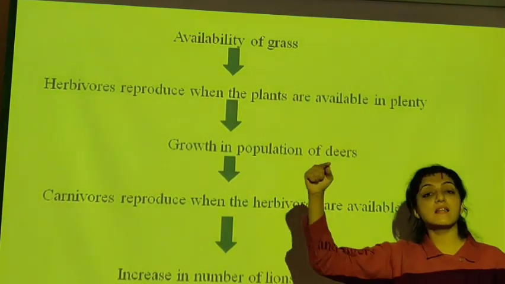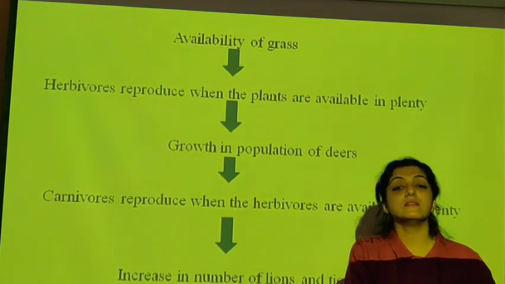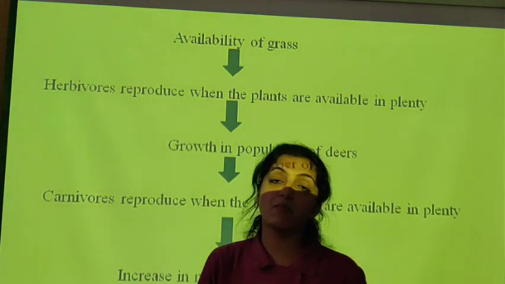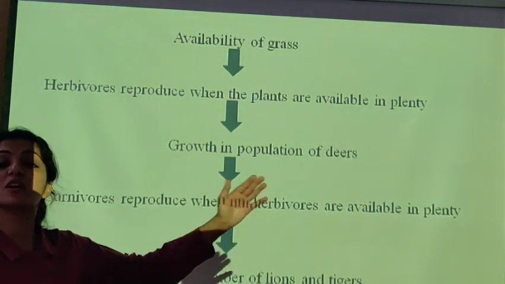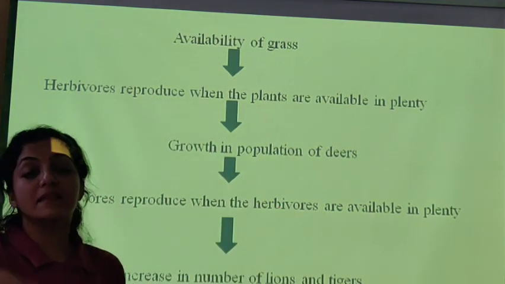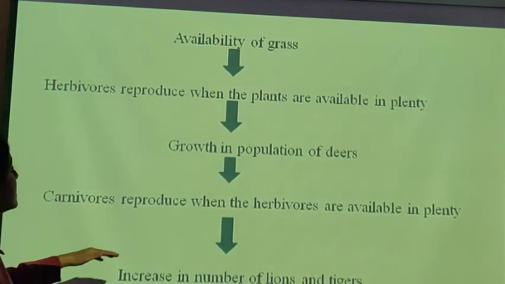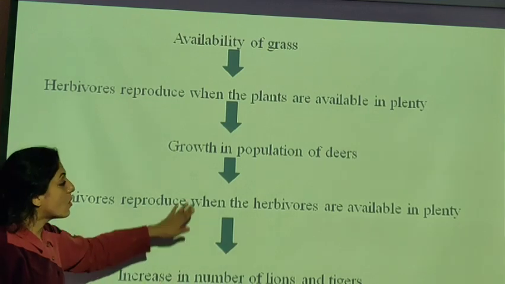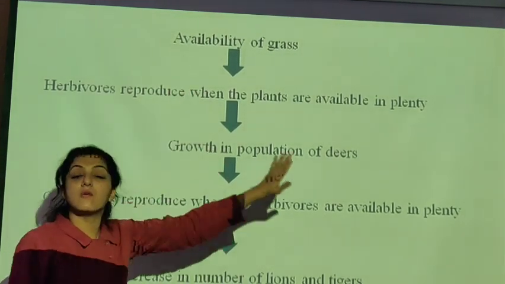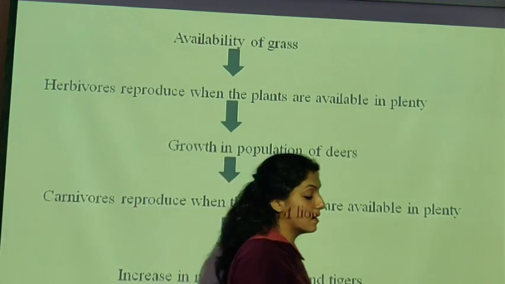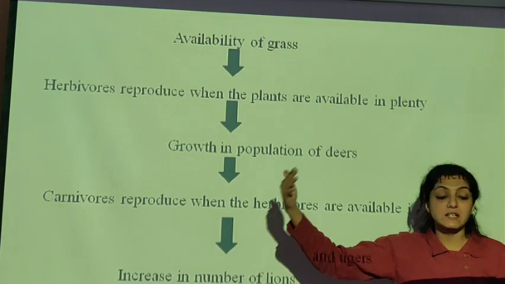So each higher level of organism is dependent on a lower level of organism for its growth and reproduction. We will be seeing these food chains and these trophic levels in the coming chapters of ecology. Okay, you need to understand that one higher organism is always dependent on the lower one. This is again dependent on the lower one for its food, and that is how energy is transferred from one trophic level to the other.